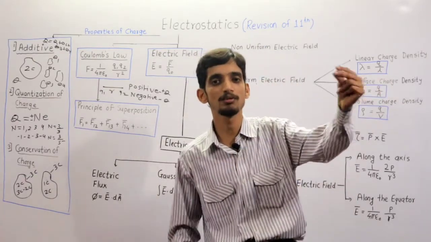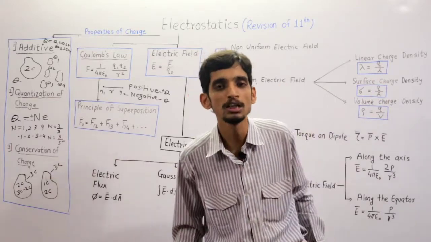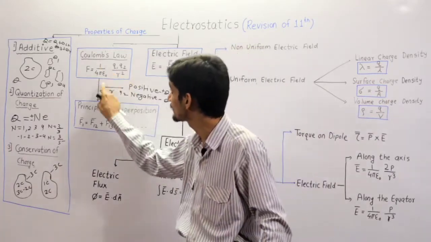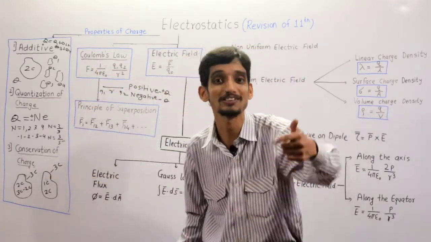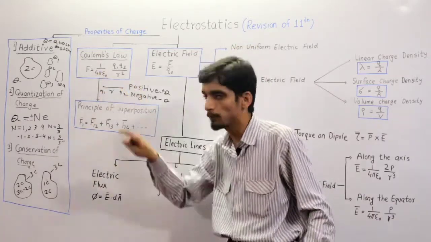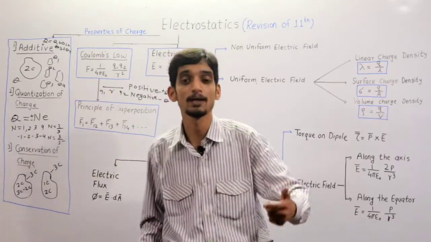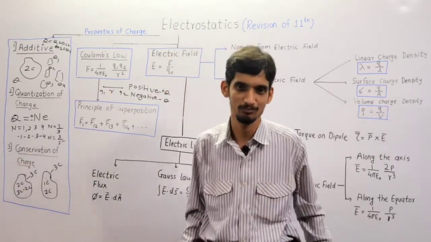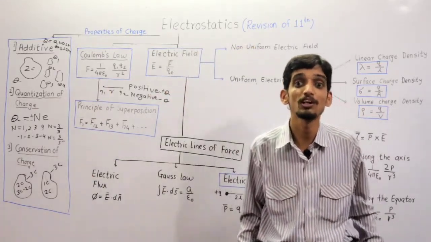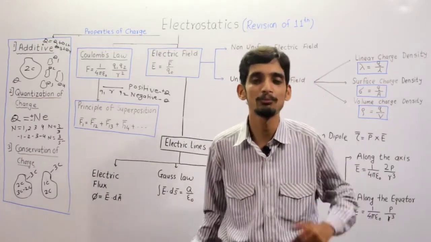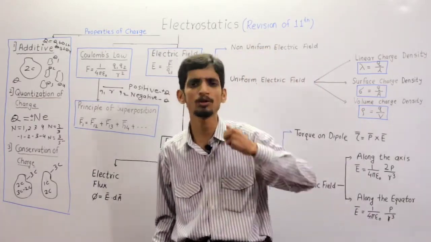As the medium changes, the magnitude of the electrostatic force changes. That constant is called the electrostatic constant, 1 upon 4 pi epsilon naught, where epsilon naught is called the permittivity of the medium. What is meant by permittivity of the medium?